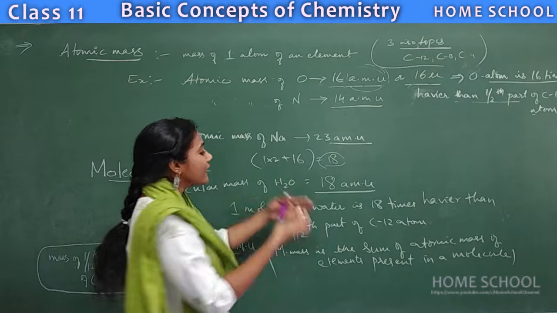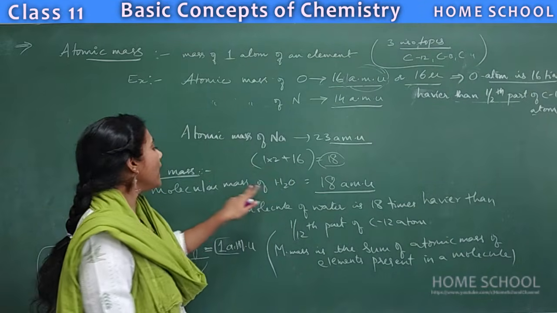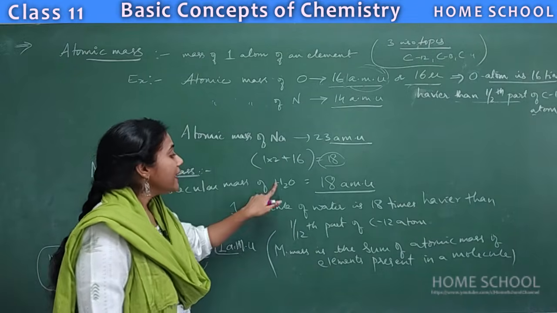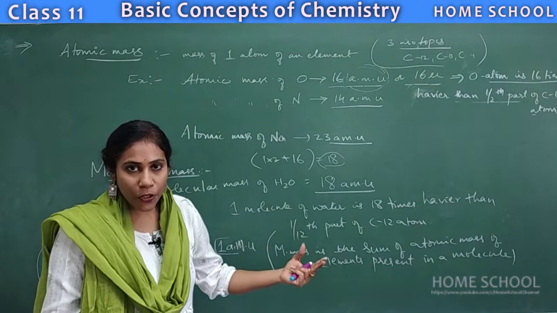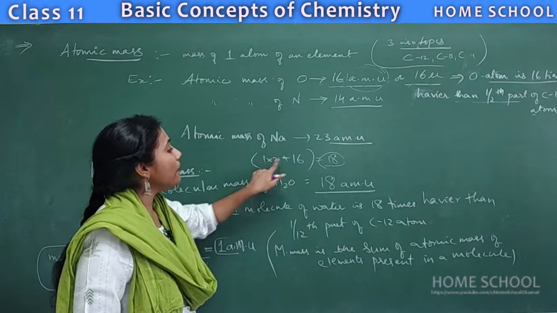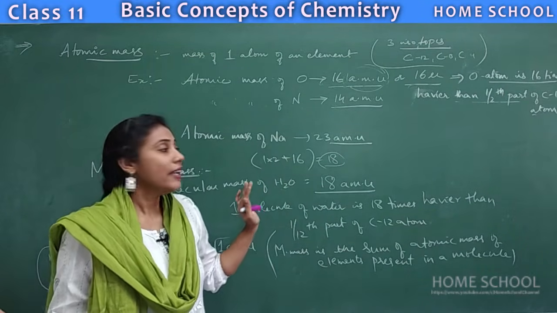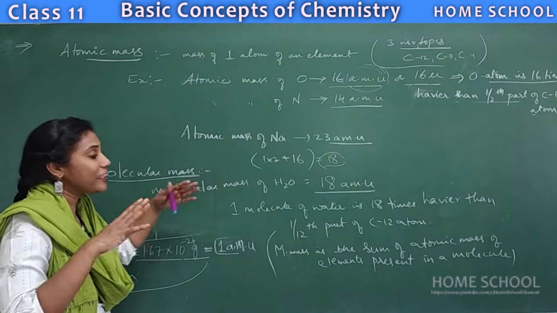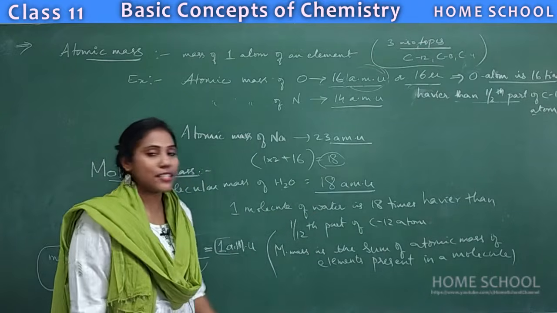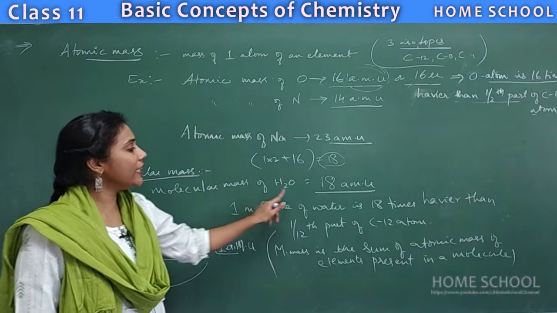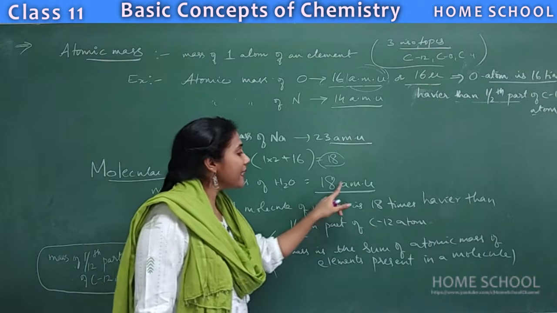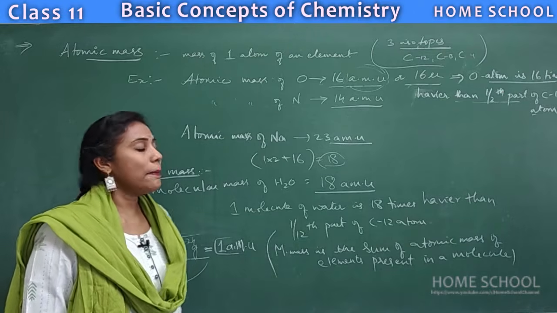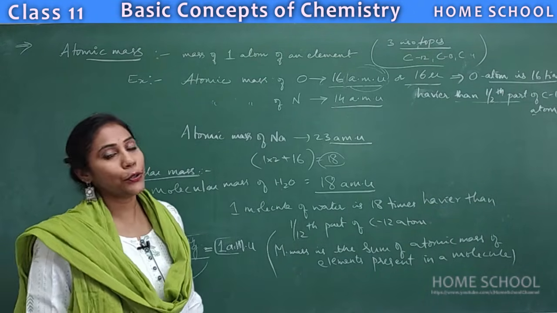So like that, practically we can calculate molecular mass of any molecule. In a molecule you'll have certain elements, and you should add their atomic masses. When you add the atomic masses, you will get molecular mass. But the actual meaning of molecular mass is this only. Molecular mass of water, 18 I told you. So what do you mean by this 18? It is 18 times heavier than 1/12th part of carbon 12 isotopic atom.